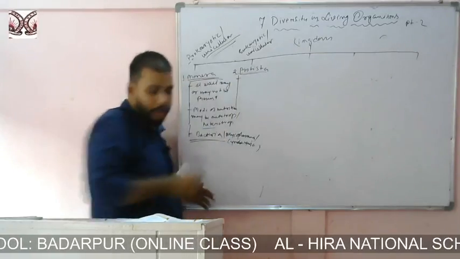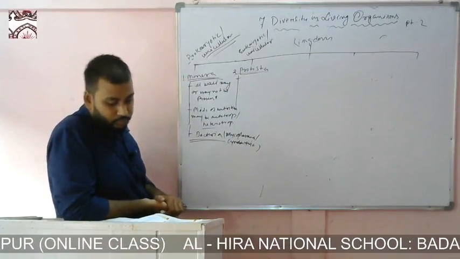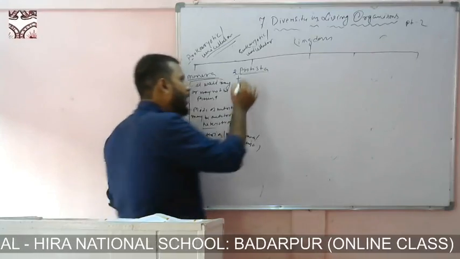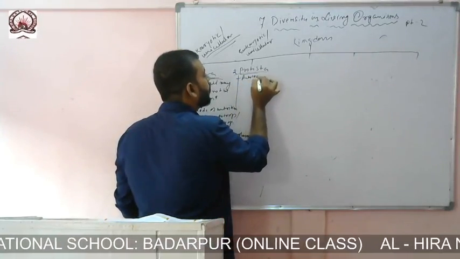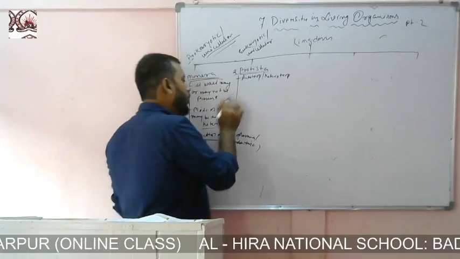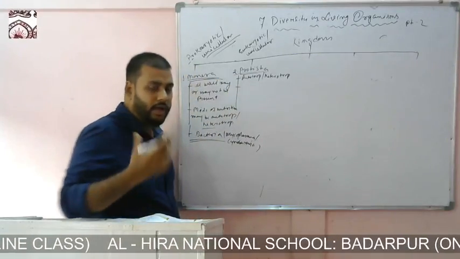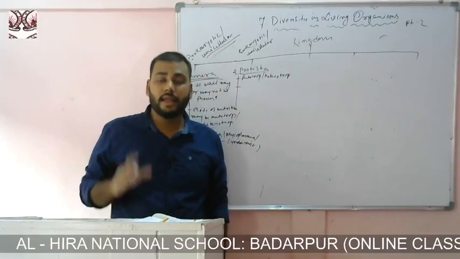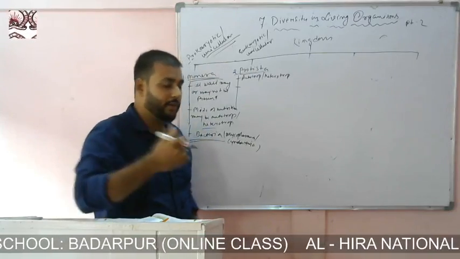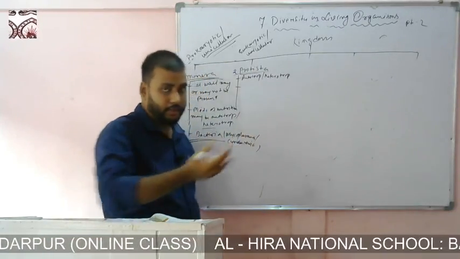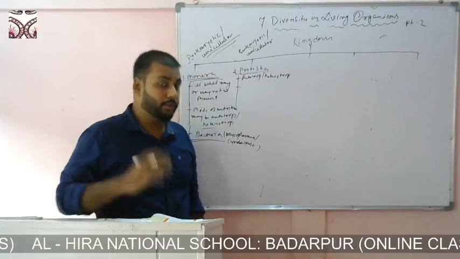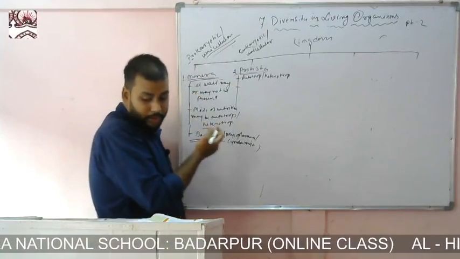Cell wall may or may not be present, may be autotroph or heterotroph, and examples are bacteria. Now in Protista, what do we see? In Protista they are also either autotroph or heterotroph, right? Now the organisms present in Protista have the ability to move, to perform locomotion, meaning they can move from one place to another. There are certain body parts developed by the organisms of kingdom Protista which help them in locomotion.